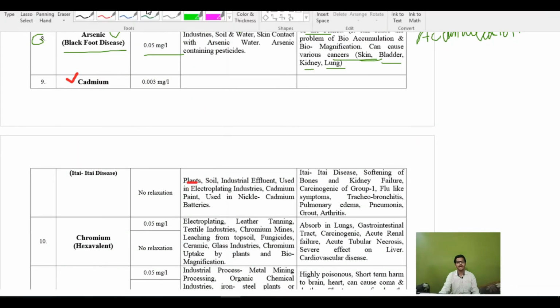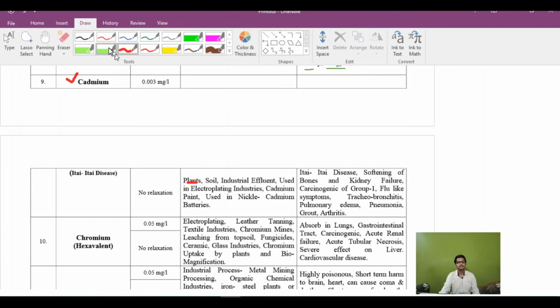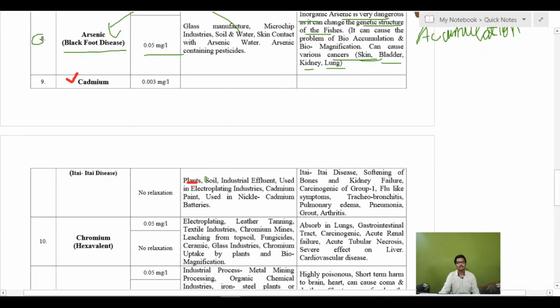There will be soil, then industrial effluents, then it is also used in the electroplating industry, in cadmium paints, and in nickel cadmium batteries. So these are basically the sources of cadmium in water. If the water is coming from these industries or waste, then that will cause a higher concentration of cadmium in water.